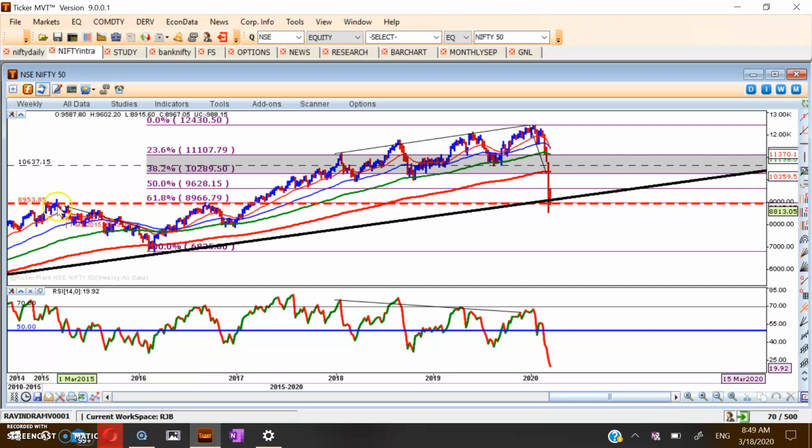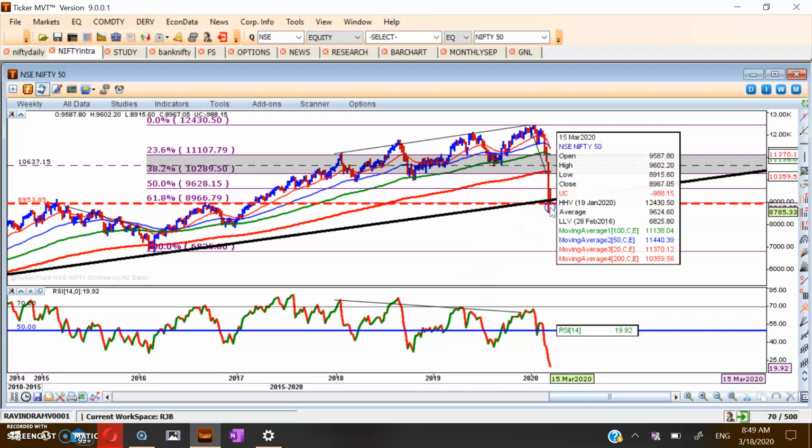the market should try and remain or close the weekly bar above this 8,953, because this level acted as a resistance many times in the last few weeks, and it had formed a pattern. After that breakout, it was supposed to retest that, and that could be the reason that the market, after becoming overbought and giving divergence signals, has come to that retesting support.